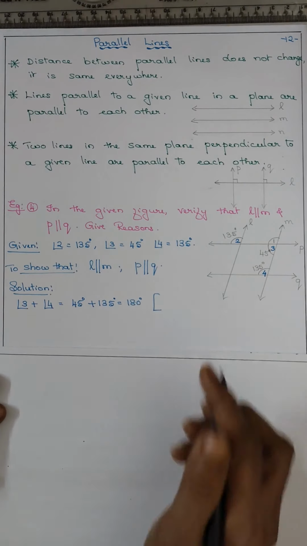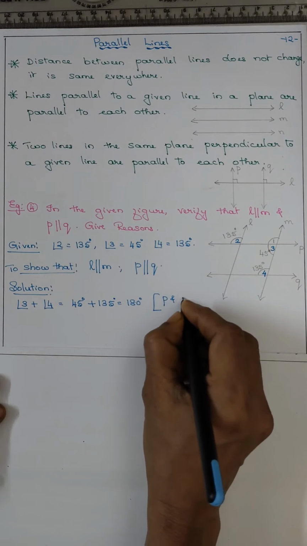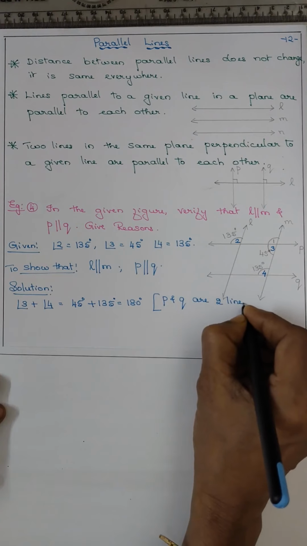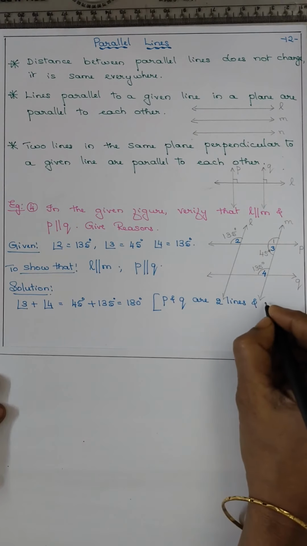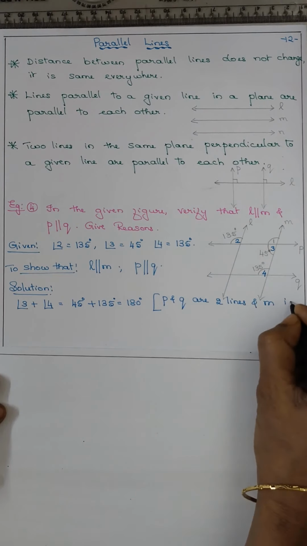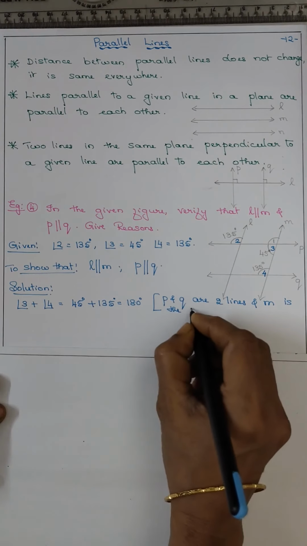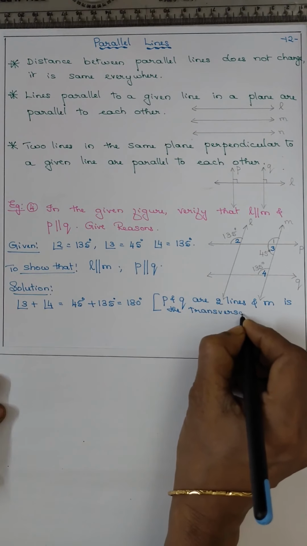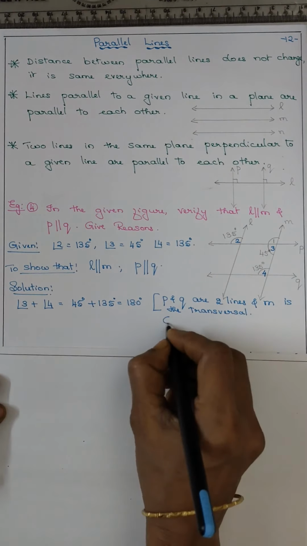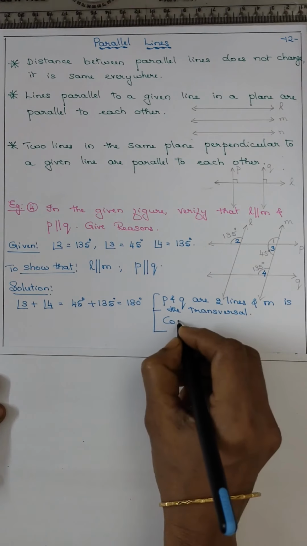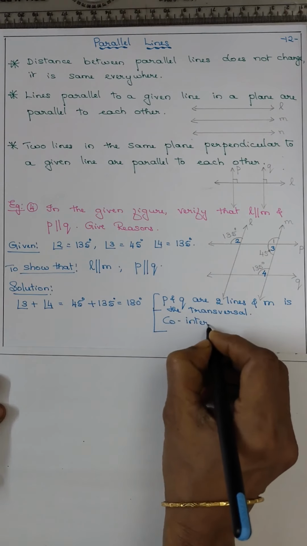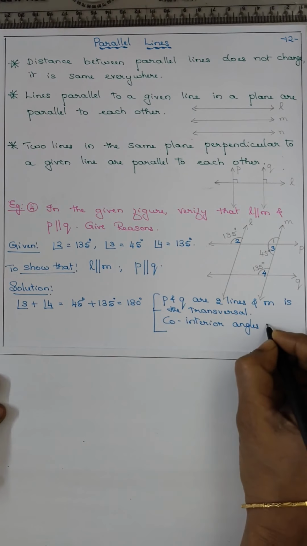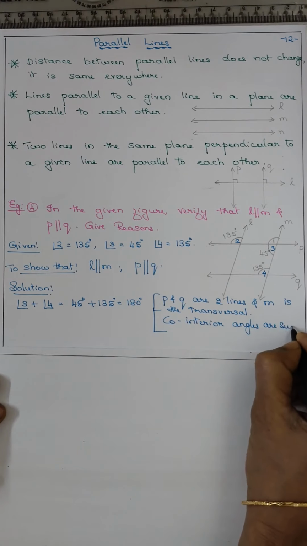So which lines have we taken? P and Q are two lines and M is the transversal. Co-interior angles are supplementary.